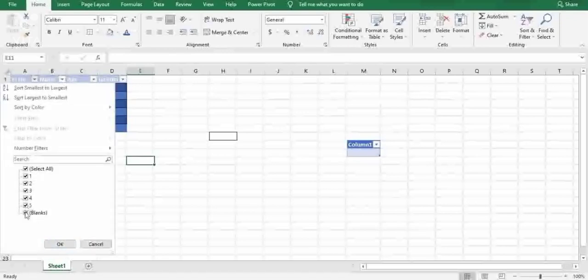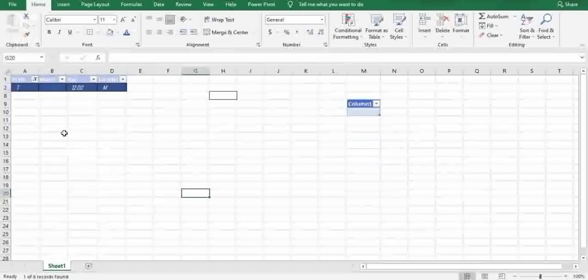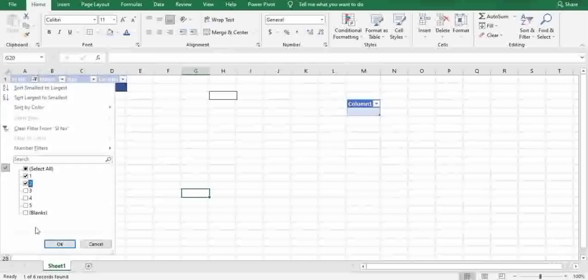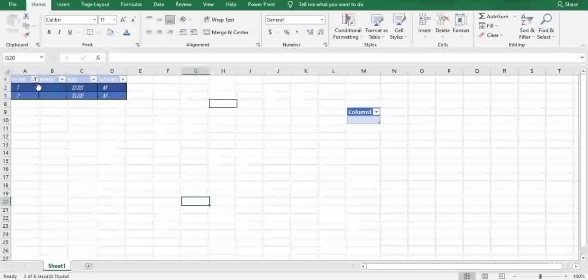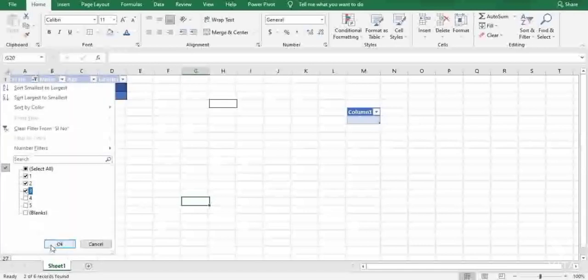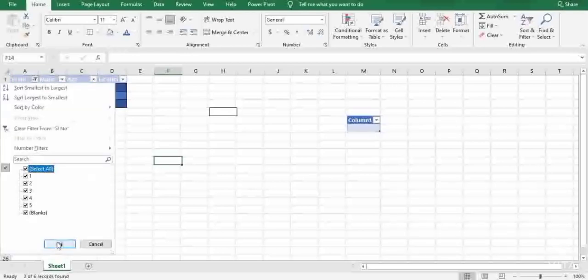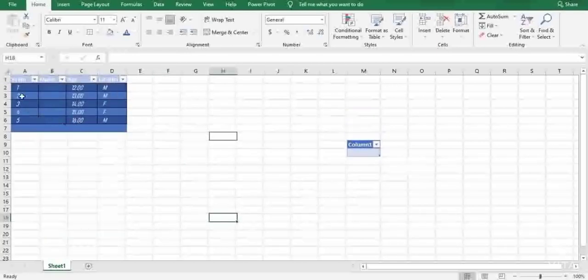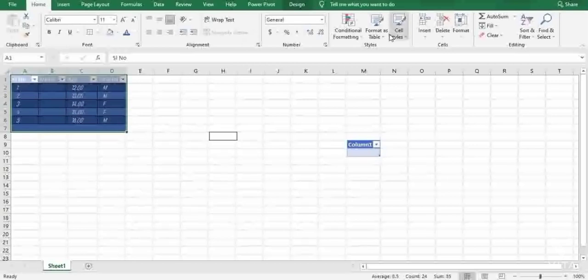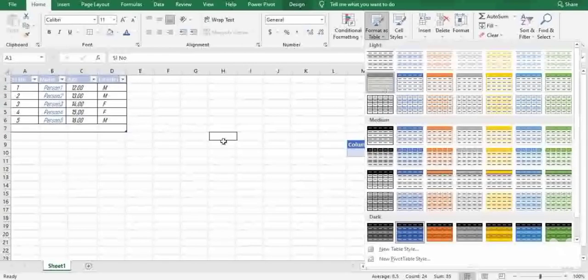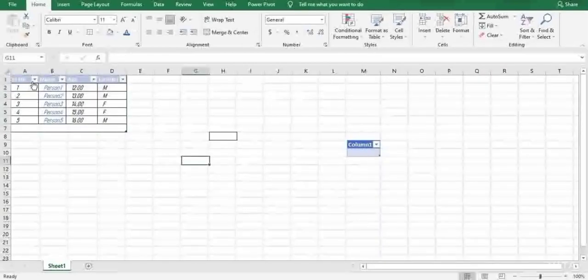I can select the filter. So if you want to show only one, okay, you can see only the data of number one is displaying. If you want number two, the number two data is displaying. If you want number three, you can filter based upon your likability. I'll select all. Okay, so I can clearly see that the filters have been successfully added.